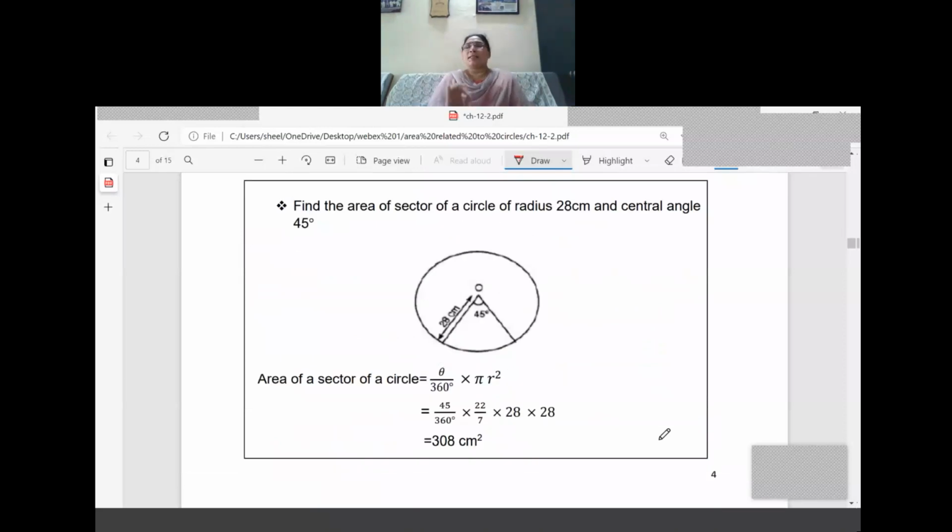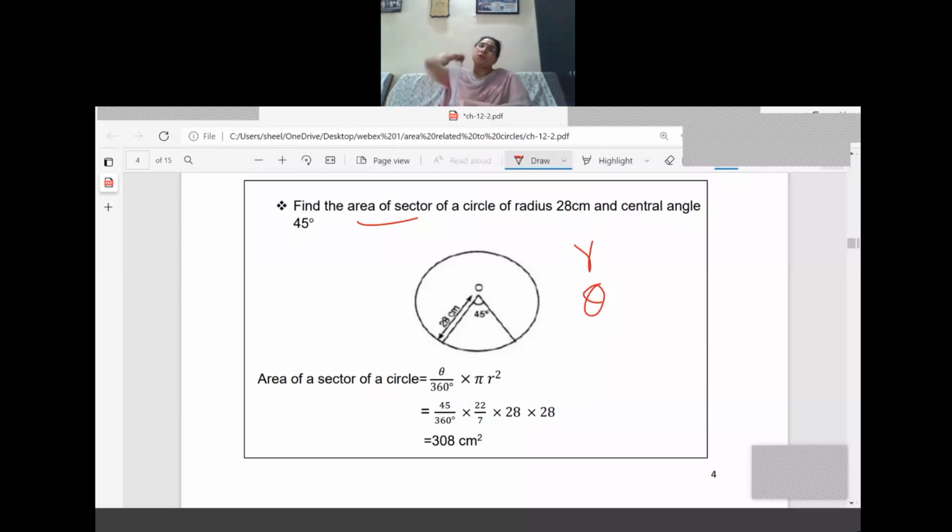Find the area of the sector of the circle, radius 28 centimeters, central angle equal to 45 degree. Very direct question only. Area of the sector is asked. What do we have to calculate? Area of the sector. What is given in the question? R is given and theta is given, right? What is the R value? R equals 28. What is the value for theta? Theta equals 45.